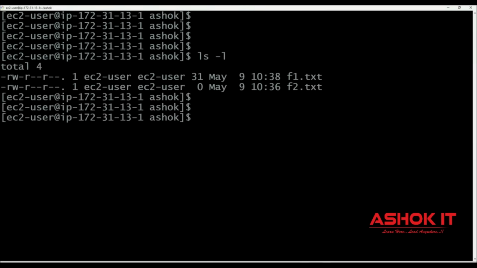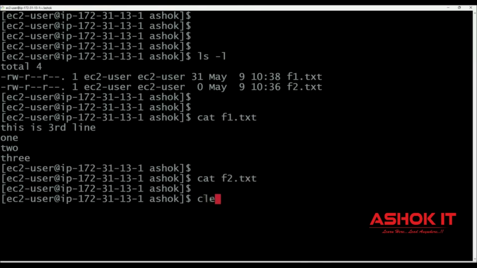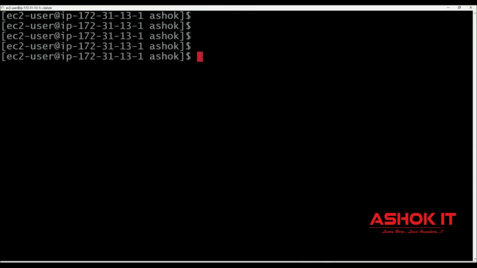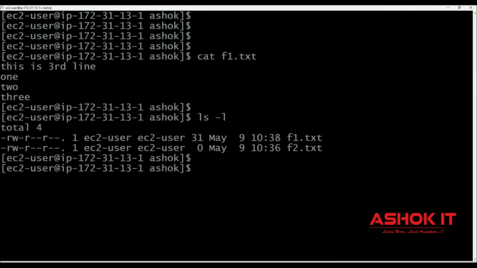ls -l. F1 file is available, cat f1.txt and cat f2.txt. In the F2 file, there is no data available. Okay, now I want to copy the data from F1 file to F3 file. Then you can see cat f1.txt data is available. Copy this data into new file called F3. There is no new file with the name called F3. Then cp f1.txt space f3.txt.